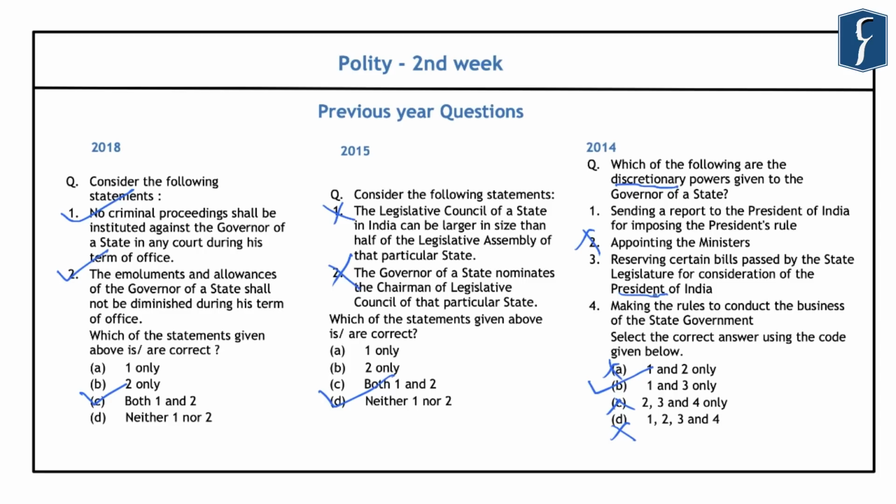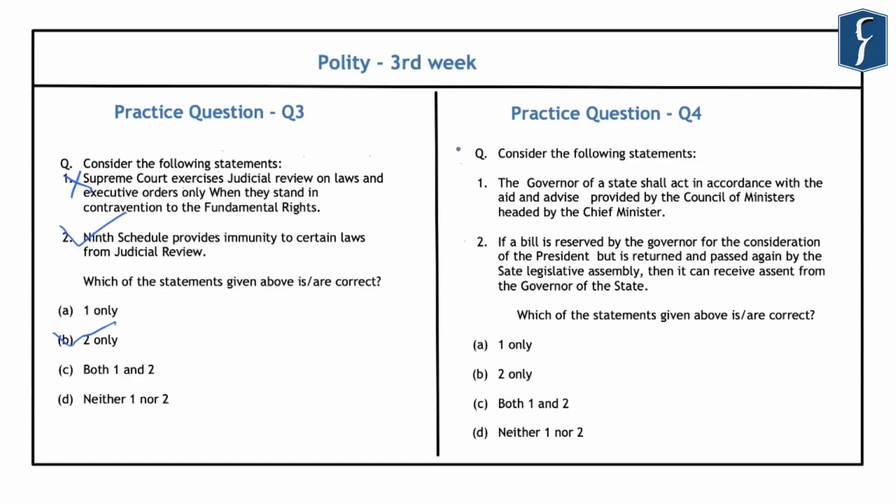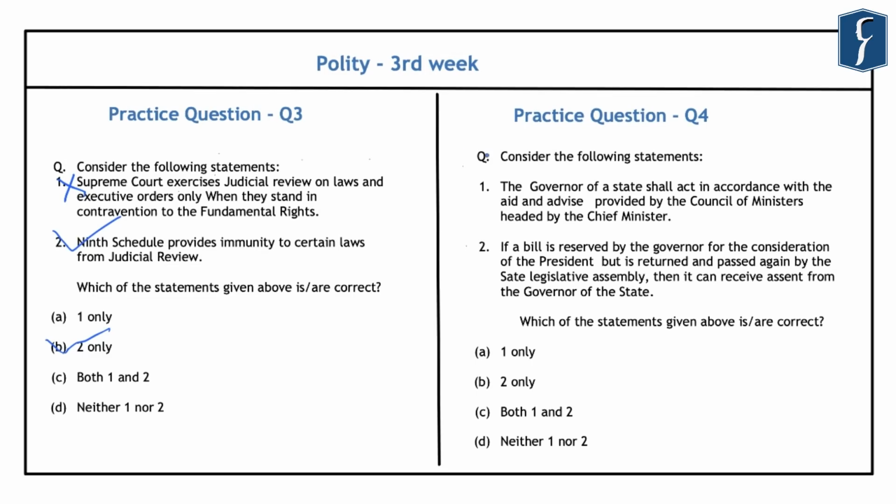So after this, let us take up the practice questions now. Now, if you look at this fourth question, it is related to the powers of the governor. So the first statement that is given here is that the governor of a state shall act in accordance with the aid and advice provided by the Council of Ministers headed by the Chief Minister. And the second statement is that if a bill is reserved by the governor for the consideration of the president but is returned and passed again by the State Legislative Assembly, then it can receive the assent from the governor of the state.